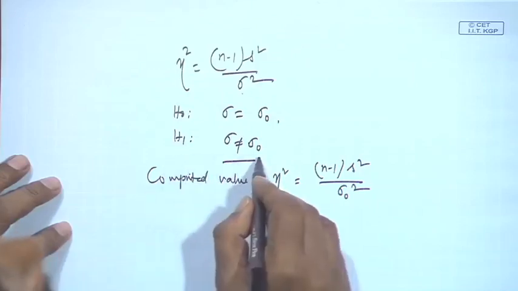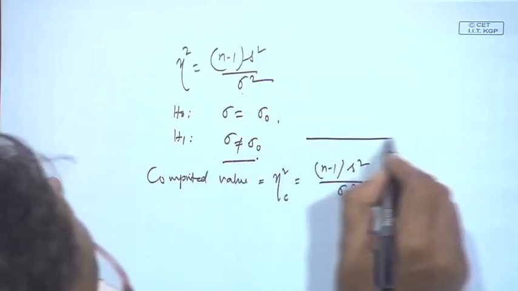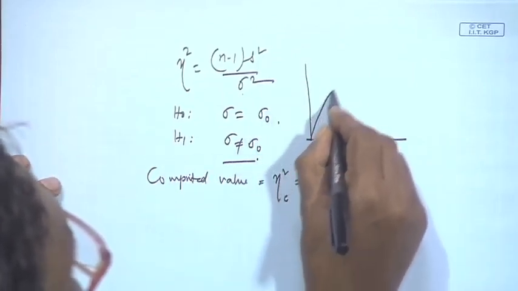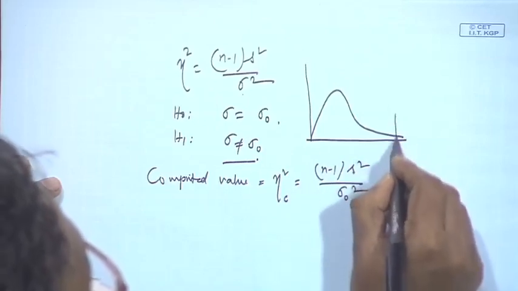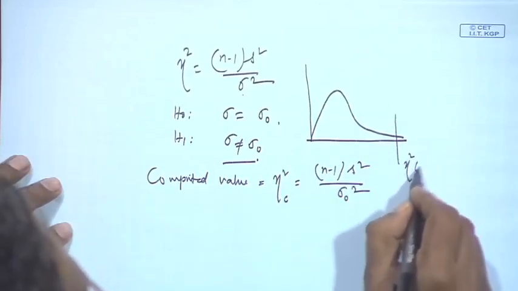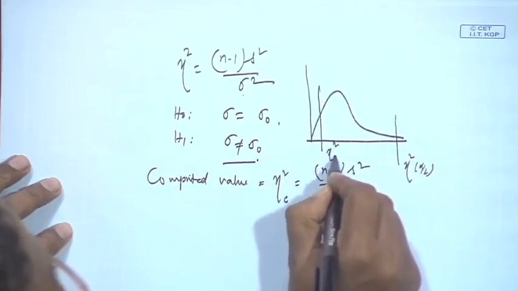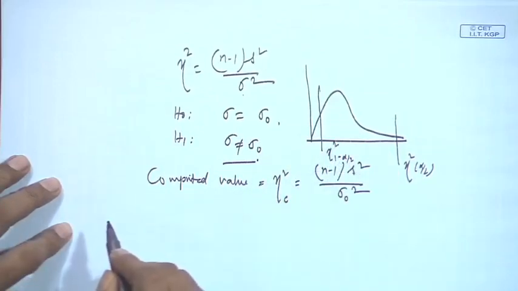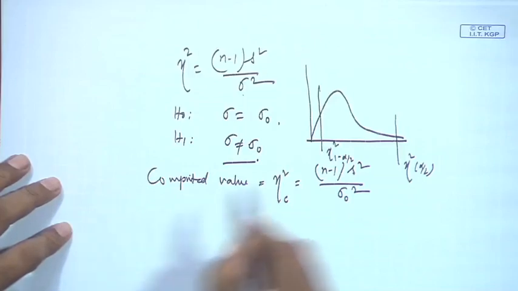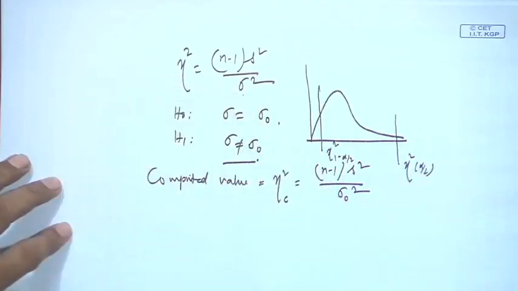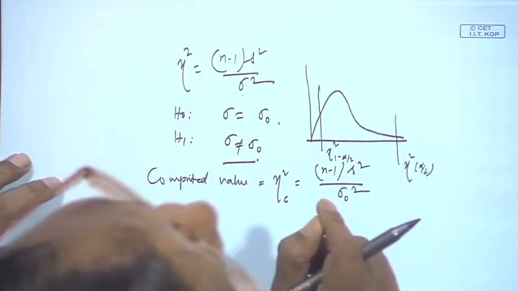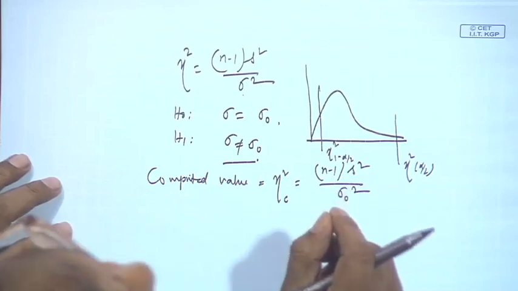As you have taken a two tail condition here also, what you will do is find out chi square alpha by 2, and here also chi square 1 minus alpha by 2. All of you know that one parameter of the chi square distribution is the degree of freedom.